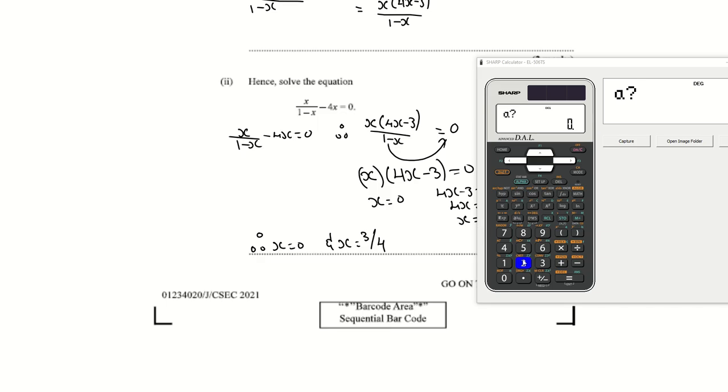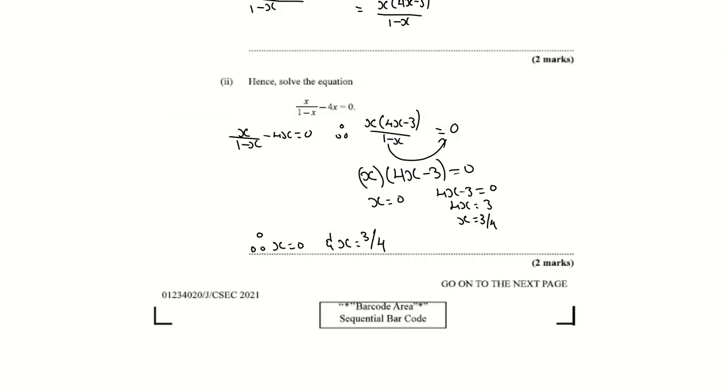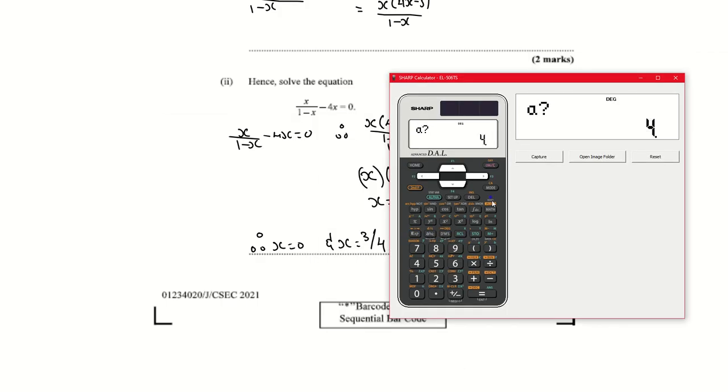When I multiply this, 4x by x is 4. So the coefficient of x squared is 4. x by, that's minus 3. C, there's no C, 0. So I'm going to get 0.75, which is 3/4, and 0. So you can use a calculator to do it. So again, let's go through that. You click on mode. You click on equation, because the type of equation you're looking for is quad, which is 2. The number does not have to be 2 in your calculator.